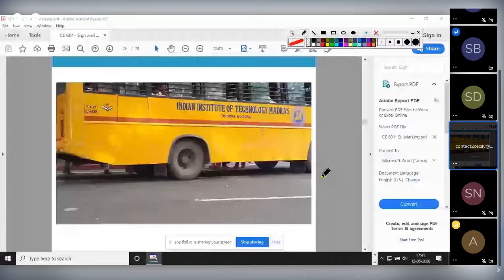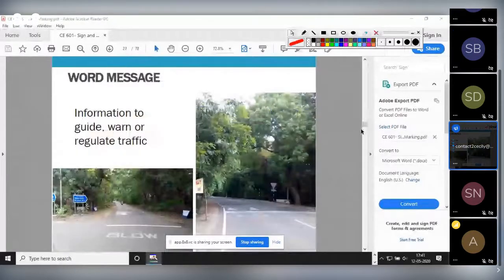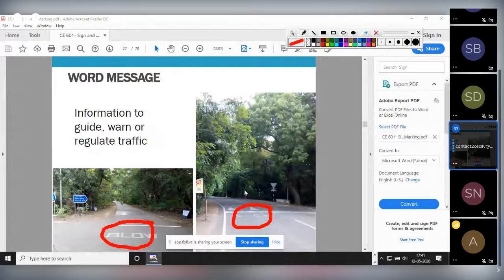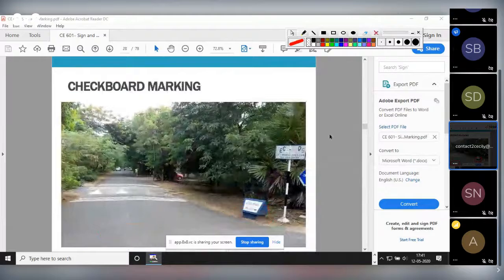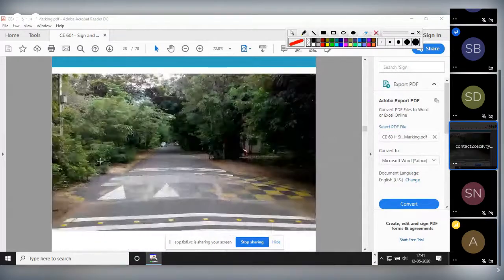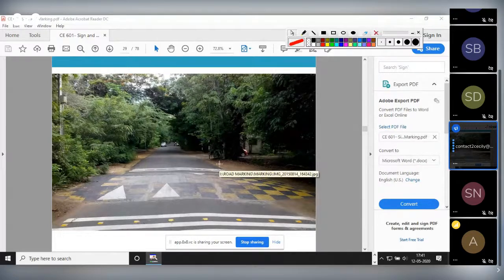See, I said there are some word message markings also. See here, they have written slow. Here it is stop. So this also comes under your marking only, not as a sign. This is their marking. Example of marking: information to guide, warn, or regulate traffic. Speed breaker marking. Checkboard.